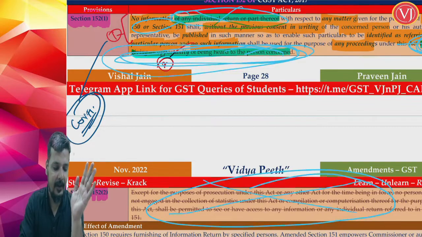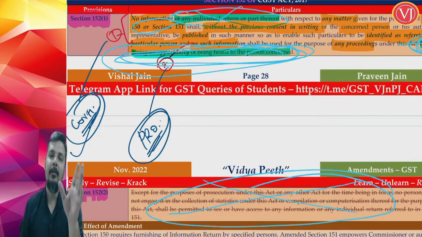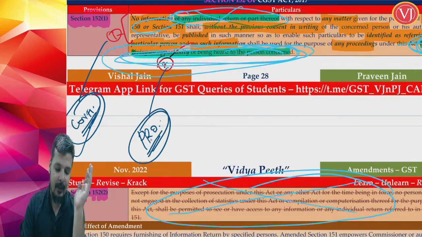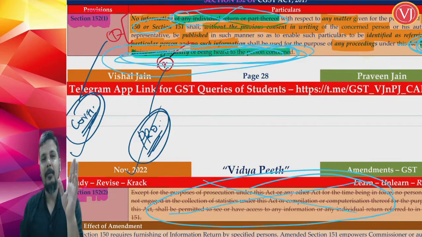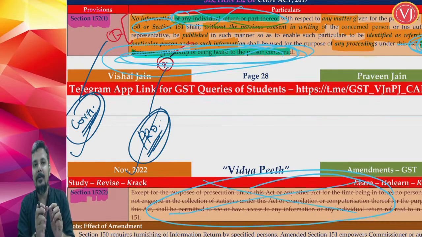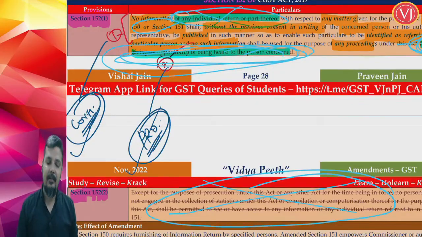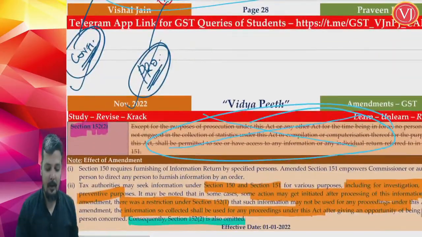But as far as taking any proceedings, initially they used to say it cannot be used for any proceedings. Now it can be used. Now they have said that when you have got that information and it is very clear that there is something wrong in that company, you please start the proceedings. Previously that was not allowed, now that has been allowed.